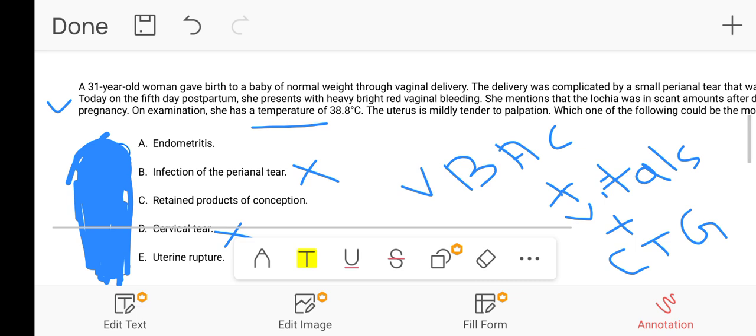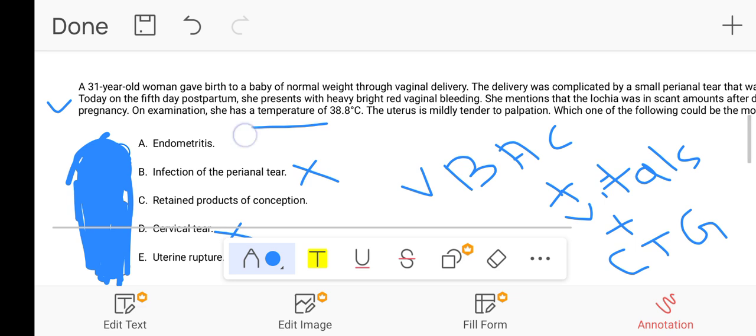And nowhere in the scenario is it mentioned that there was an extensive perineal tear, a third degree perineal tear. So infection usually happens with the third and fourth degree perineal tear. Here in the scenario, it is not at all mentioned, so we will not pick this option.